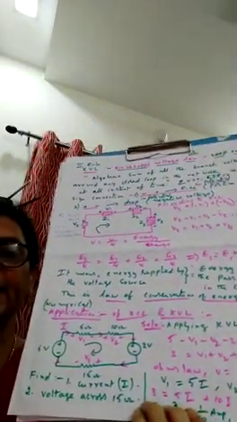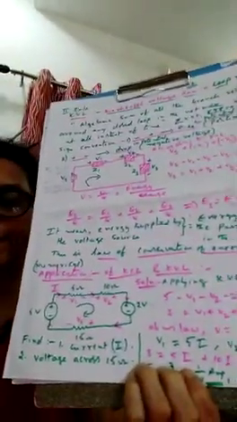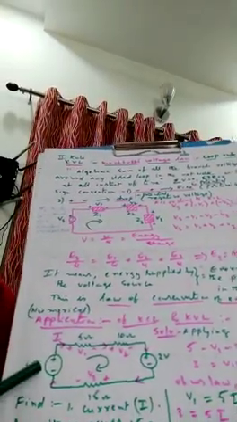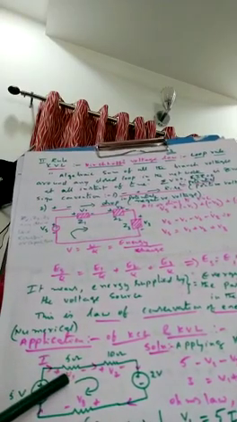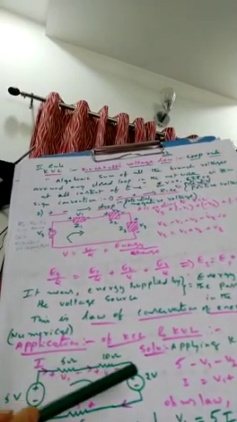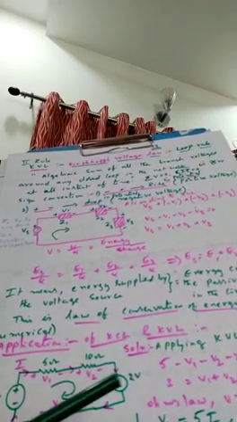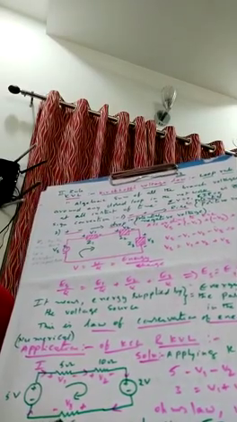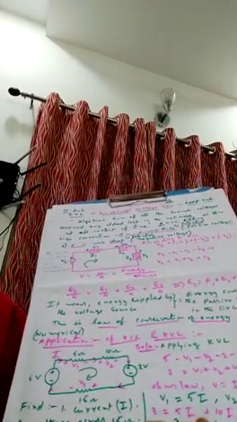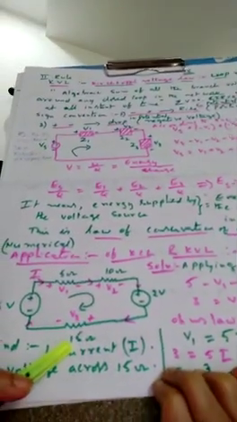To understand in a much better way, let us solve one numerical on how to write equations. It is very useful. See, this is a circuit given. Vs is 5 volts. Here a resistor of 5 ohms is given, and here a 10 ohms resistance. Here one more source is given, 2 volts, and here R3 is given to you, 15 ohms.